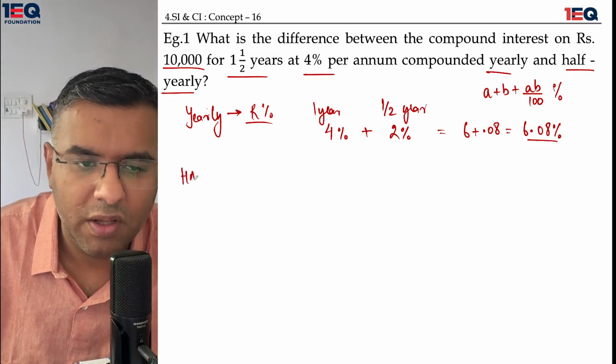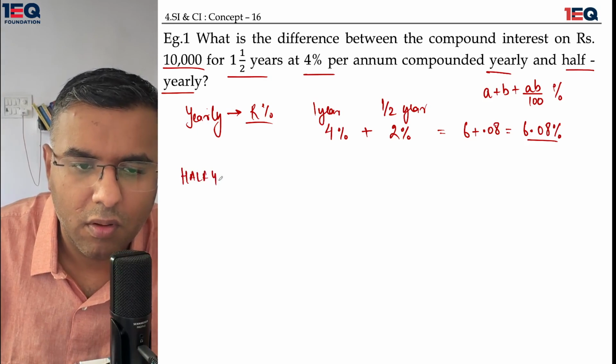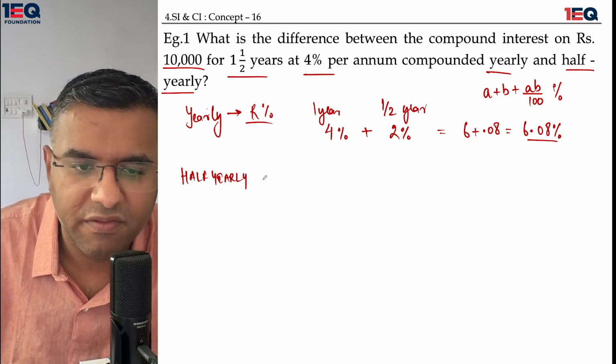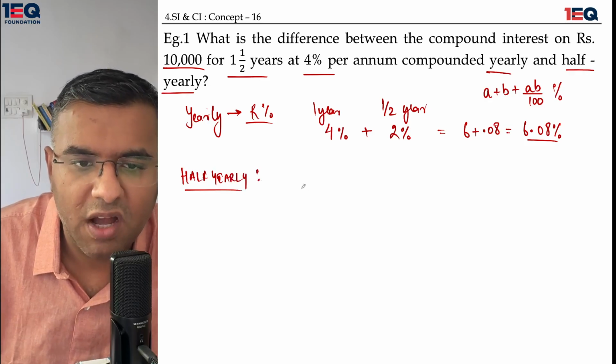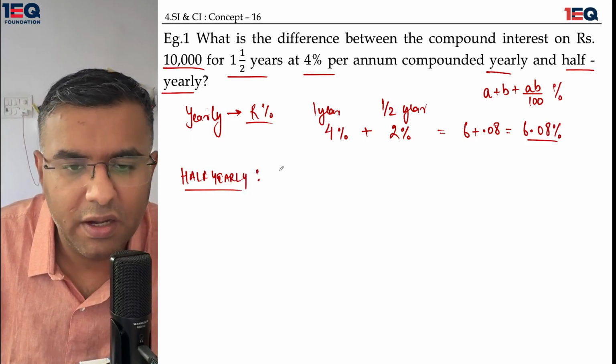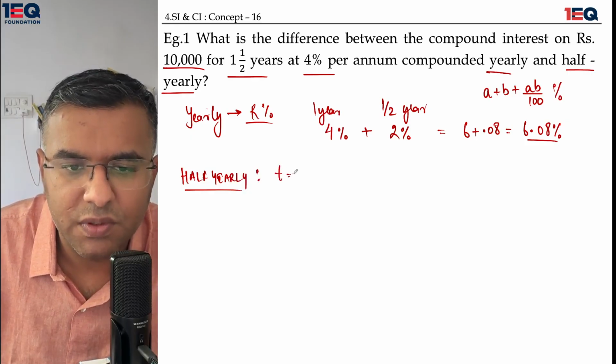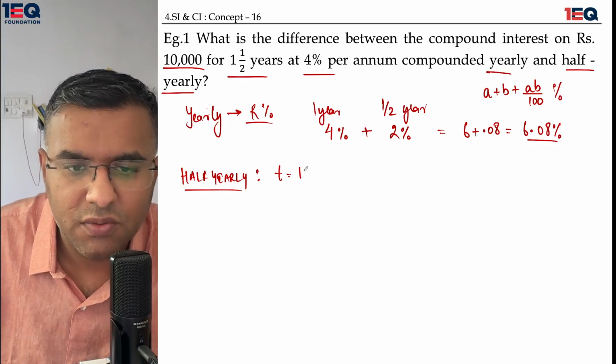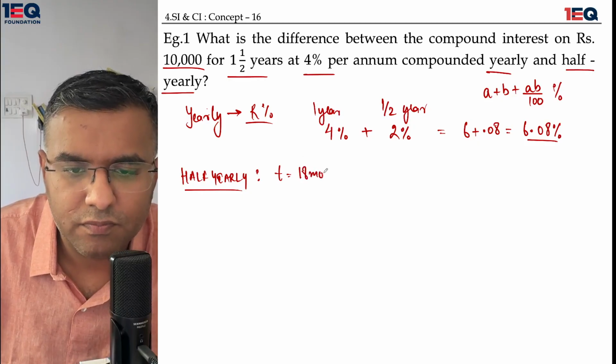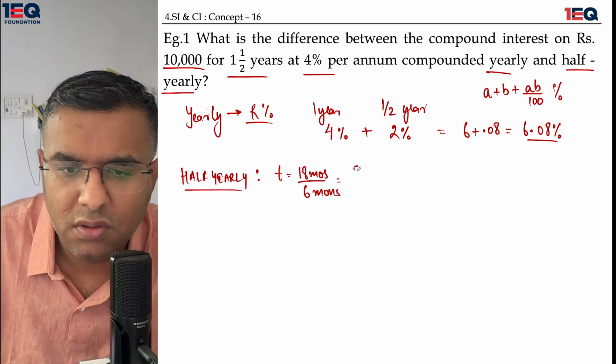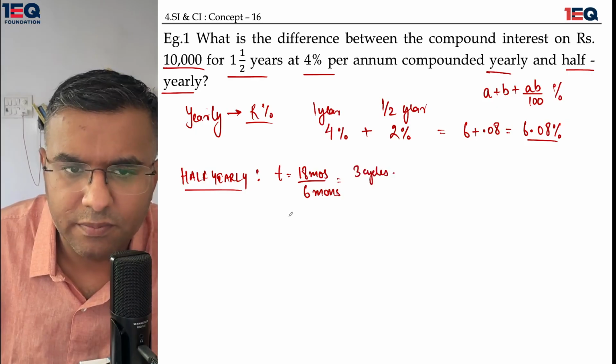Now compounding half yearly. When I'm talking about half yearly, I need to find out the total time being used. The total time is 18 months, and the compounding is being done on a 6 monthly basis, so 3 cycles have to be completed.